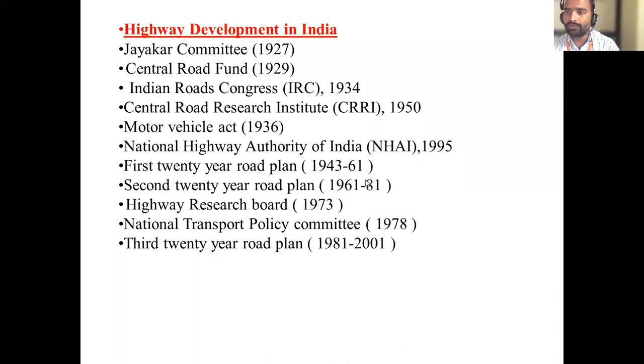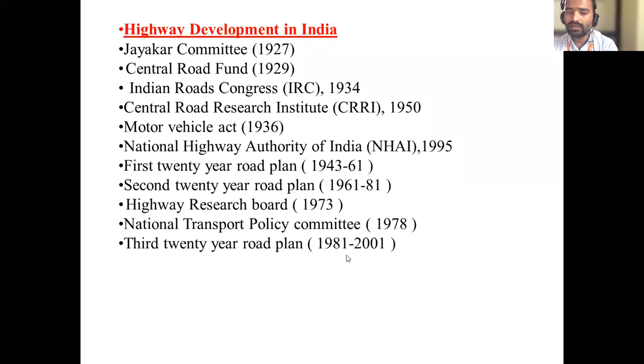Then what is the time period for the second 20-year road plan? 1961 to 81. The first plan was completed in 1961, which is why the second road plan started in 1961. Second 20-year road plan, 61 to 81. Another name for it is the Bombay Road Plan. Then one more, the third 20-year road plan. What is the time period?